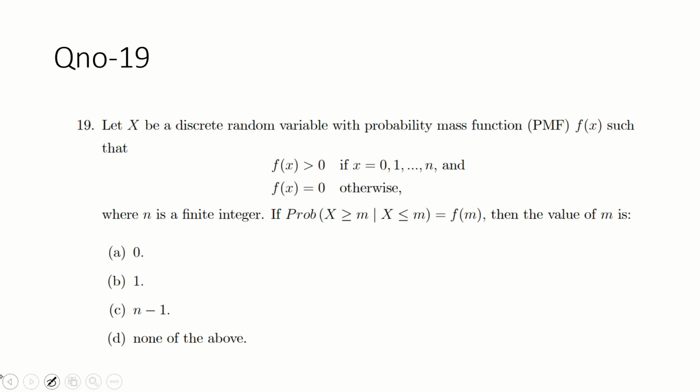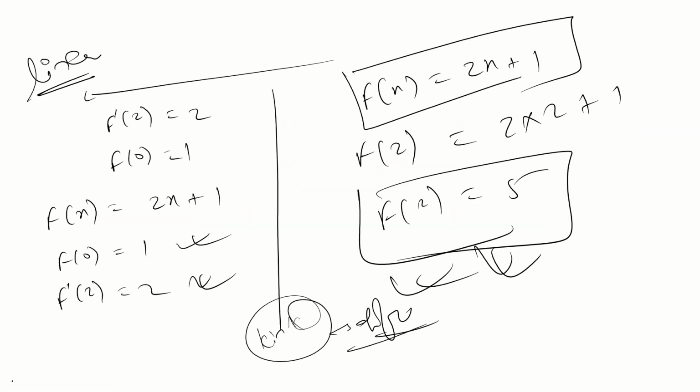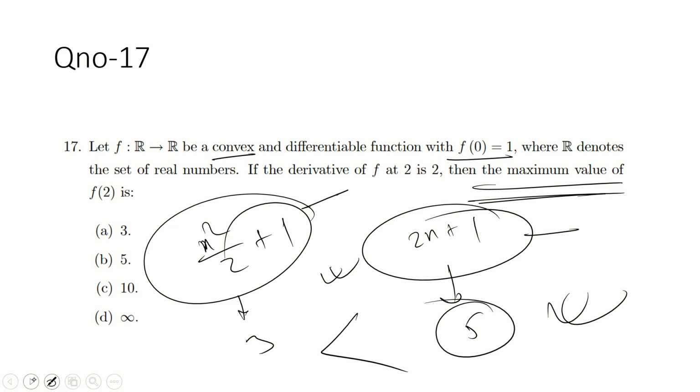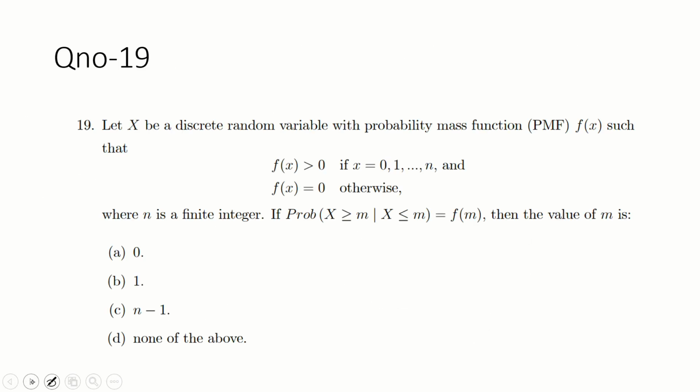Okay. Question 19. What is 18? 17? I think 18 is missing. Let X be the discrete random variable with the probability mass function. Let's just hold for 1 minute.